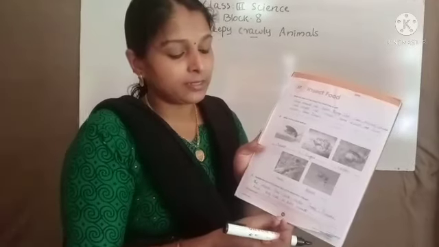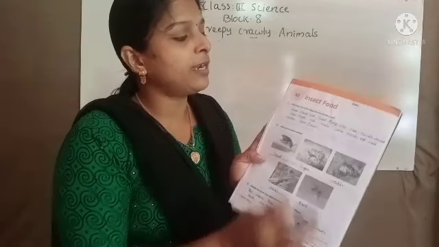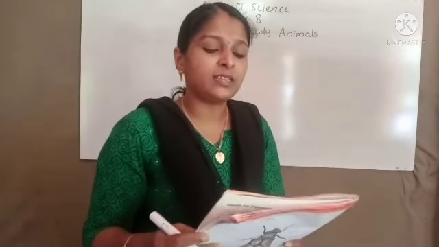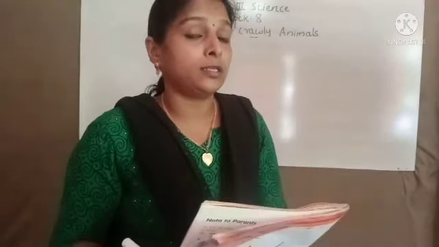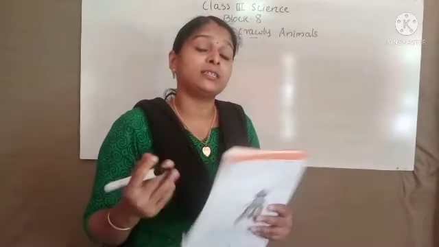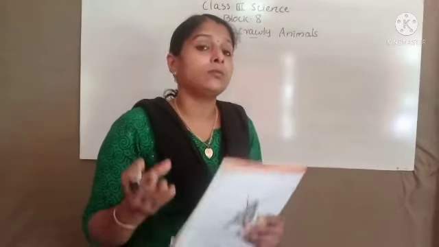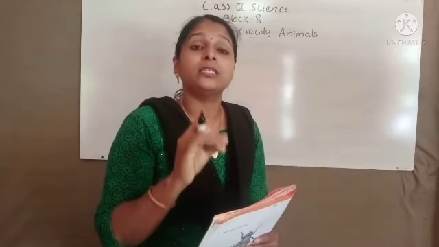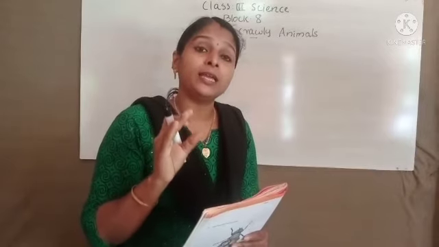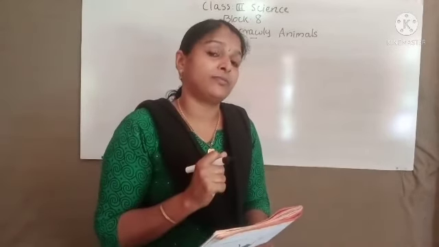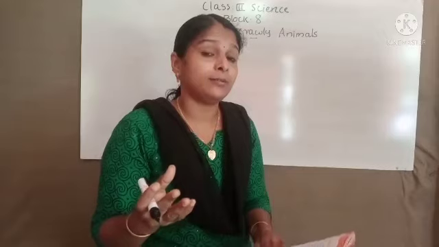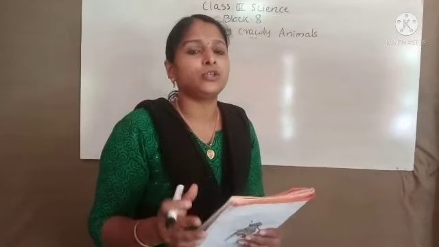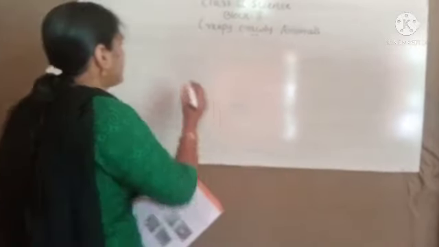Everybody take workbook page number 31, insect food. Write date at first. What are some of the things that insects like to eat? So you can write which are the foods the insects eat. We told some insects eat, for example, ant eats sweets, grasshopper eats grass and leaves, then cockroach eats bread. Like that you can write any food the insects eat.